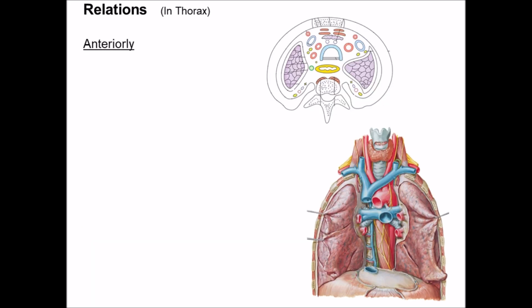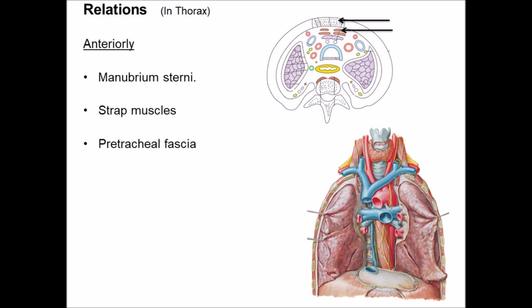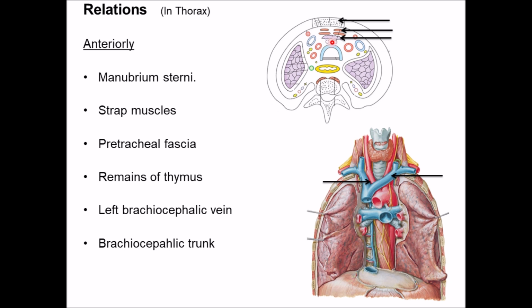In the thorax, anteriorly the trachea is related to manubrium sterni. The posterior border of manubrium sterni gives attachment to strap muscles, and this area is occupied by the pretracheal fascia. Occasionally there can be the remains of thymus gland, arteria thyroidea ima and inferior thyroid vessels.